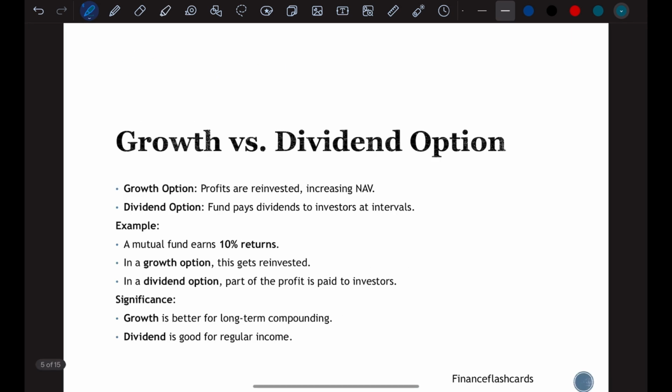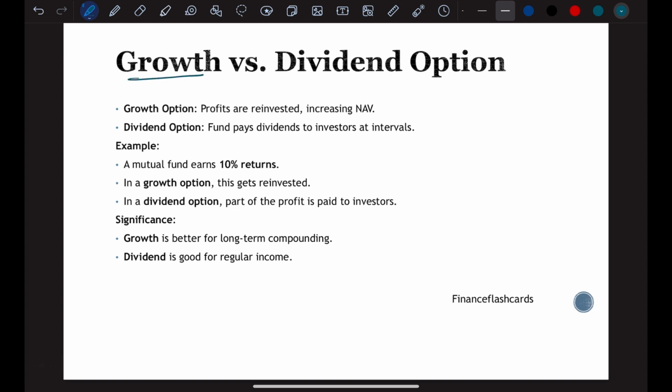Now, our next word is growth versus dividend option. These are different schemes that a mutual fund has. Some mutual fund schemes are growth schemes, some have different dividend options. Now let's look at what they are and how you can distinguish between them. A growth option mutual fund is one whose profits are reinvested, which increases the NAV of the particular scheme.